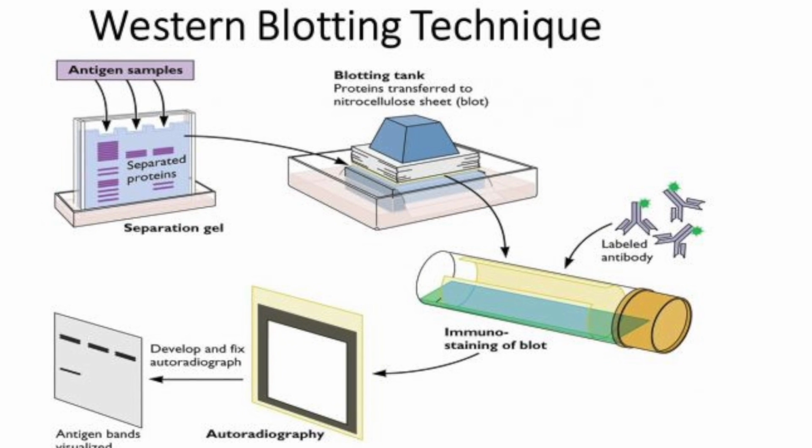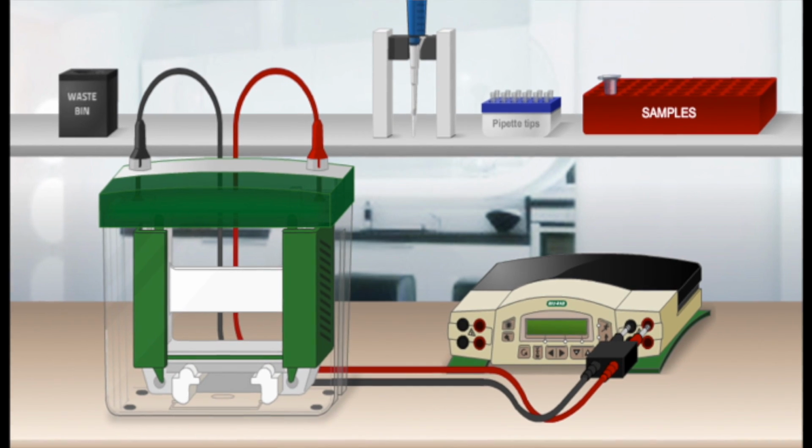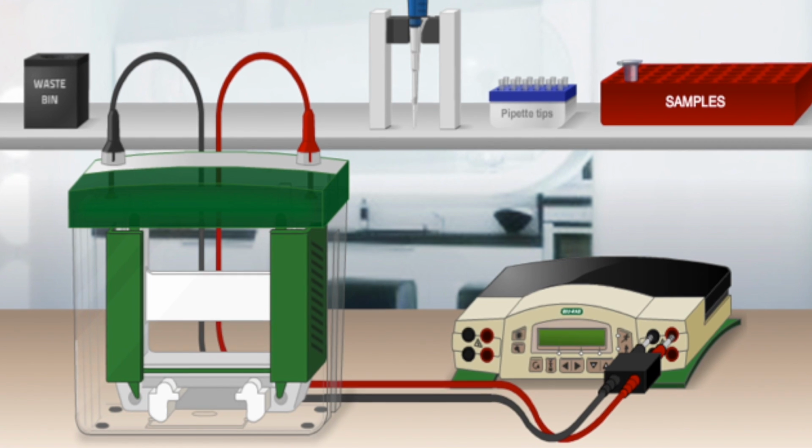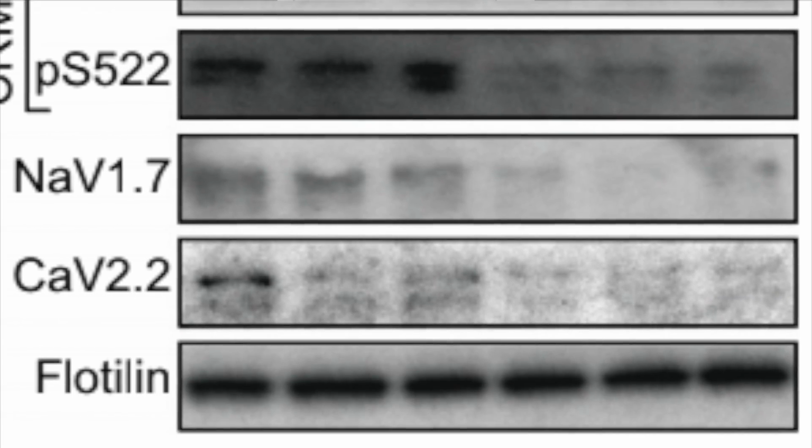One of the most vital types of experiments I have assisted in is Western blotting. Also known as immunoblotting, we use this technique to detect CRMP2 in a sample of tissue extract, and then we analyze the protein and changes made to it, such as phosphorylation. By analyzing these samples, we can gain a better understanding of how these changes affect pain signaling.